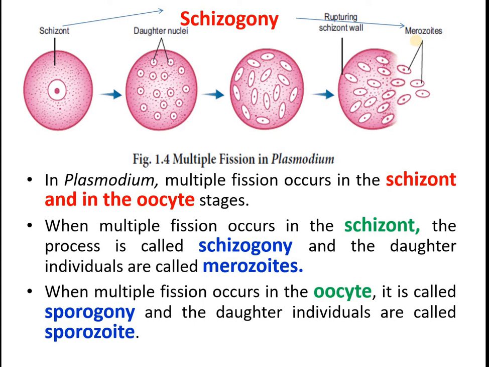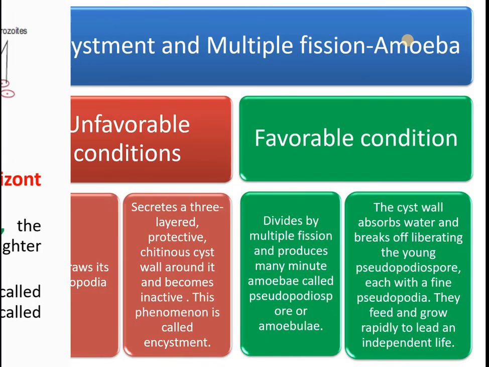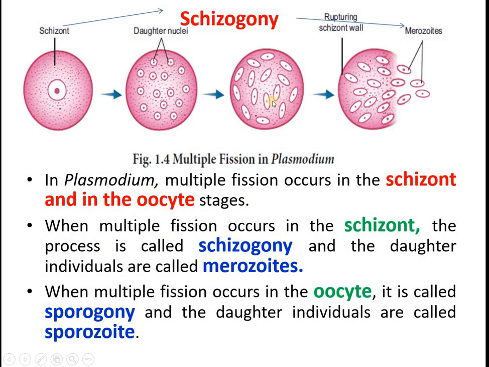At the end, you will get the daughter individuals. These are all called the merozoites. Here we didn't show the oocyte. Only the zyscent we have displayed.